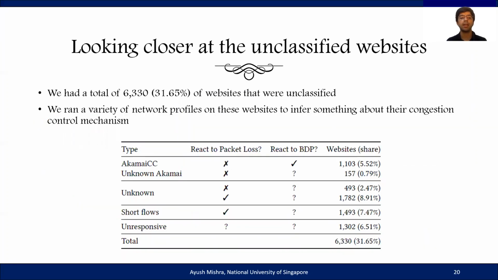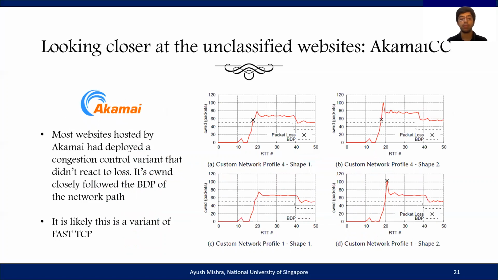Our measurements also had a large chunk of websites that remained unclassified due to a variety of reasons. To investigate this further, we ran a variety of custom network profiles on them to infer something about their congestion inference mechanisms. We found that there were a significant number of websites hosted by Akamai that seemed to deploy the same unknown variant. This variant, which we call Akamai CC, did not react to packet loss, and its CWND closely followed whatever BDP we emulated. We think that it's likely that this congestion control algorithm is a variant of FAST TCP.